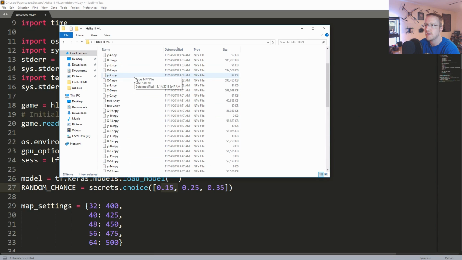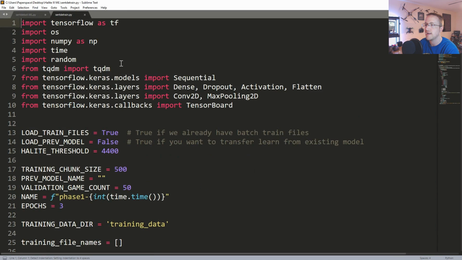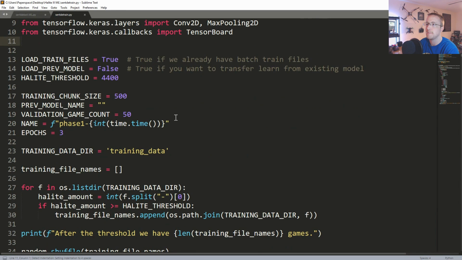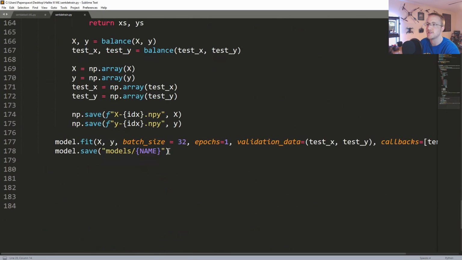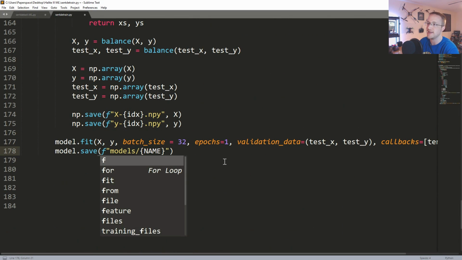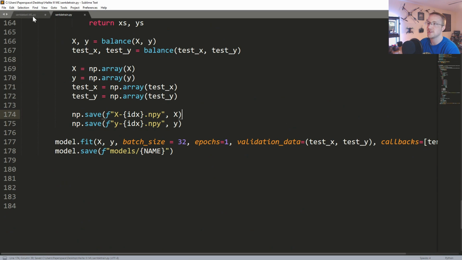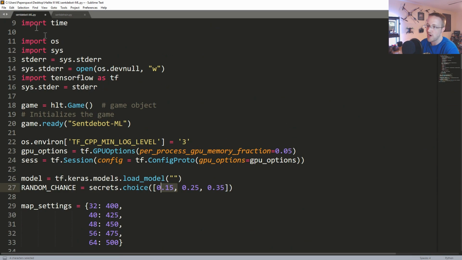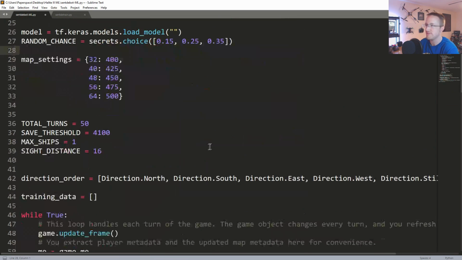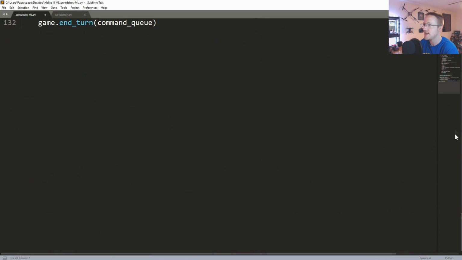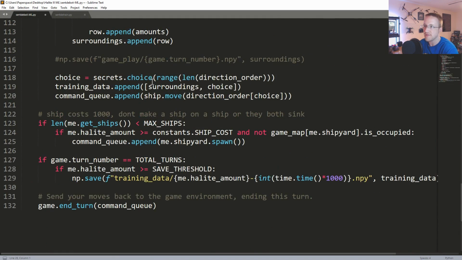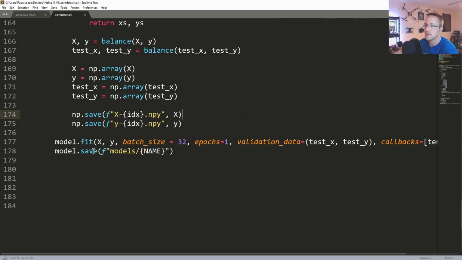Shoot. Where is sent to train? It would have been, I guess, at the model save. Yeah, dang. What an idiot. So this one, it will be the 3 epoch model, which is fine. I'm not sure I would have used that one. The other thing that might be wise is to save the score of the model. So maybe run a model.score right before the save, something like that.